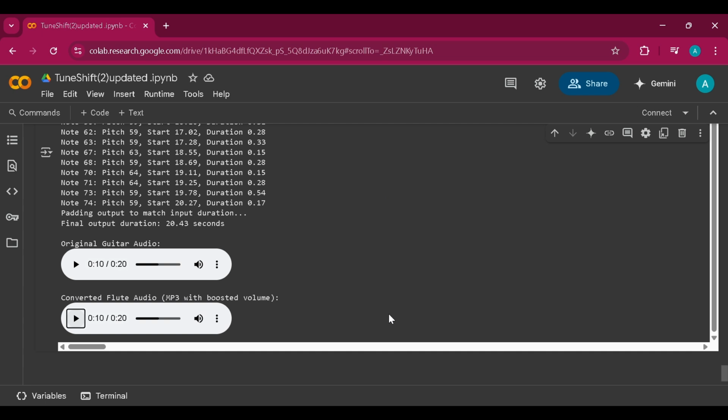In our project, previously we have seen how our model converts from one instrument to another, that was from guitar to piano. Now I'll be showing how our model converts from guitar to flute. So here is the original guitar audio clip which we have given as the input. And our model has converted it into flute.